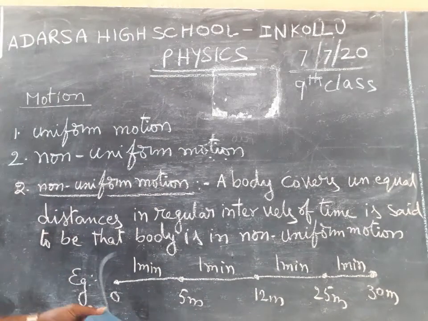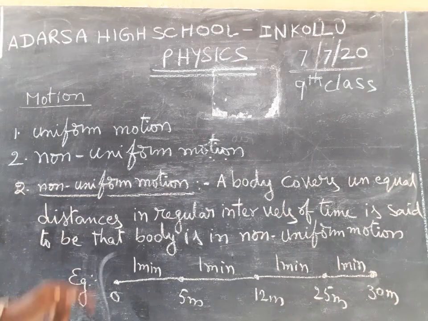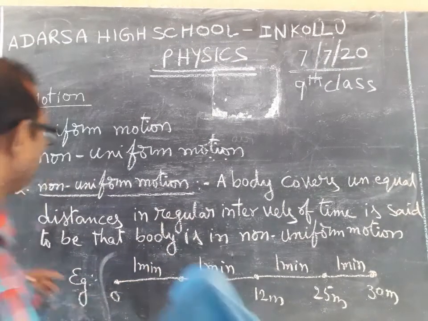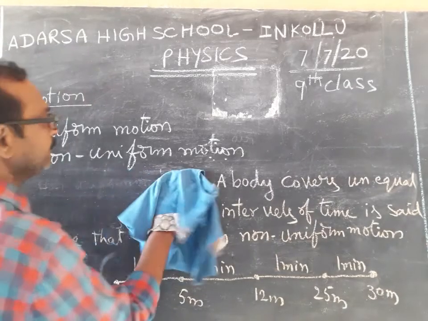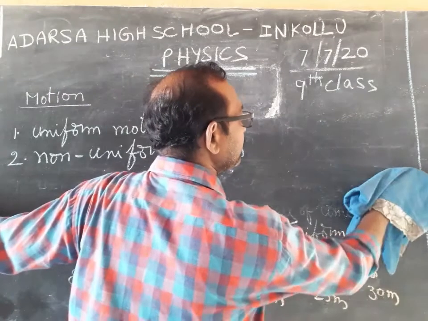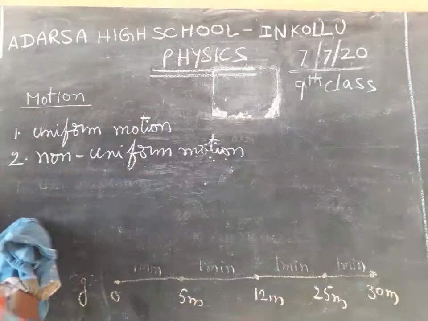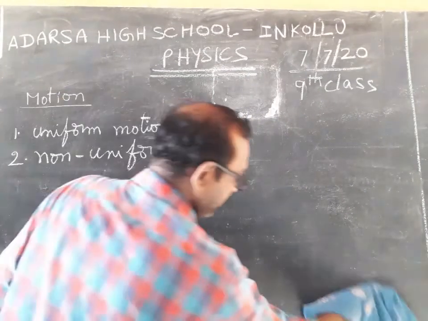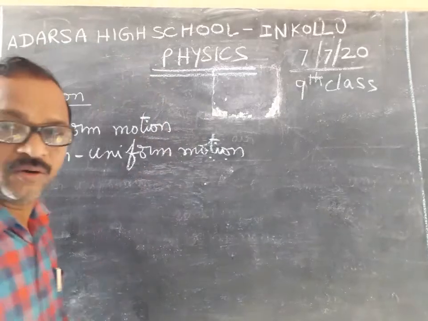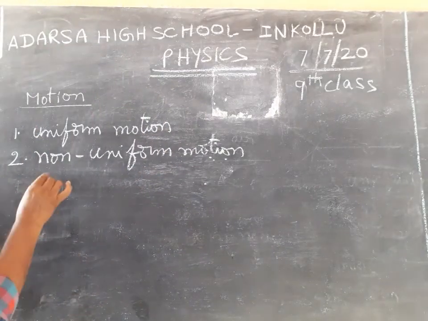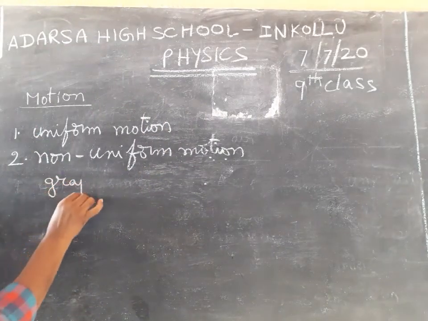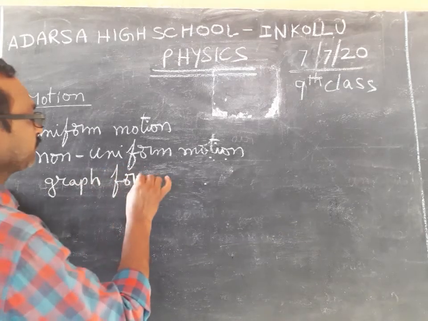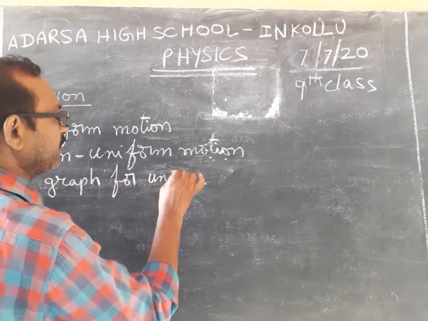Not only that, but there is also a graph for uniform motion. Have you understood? I am going to rub this out. Now I am going to draw the graph for uniform motion.